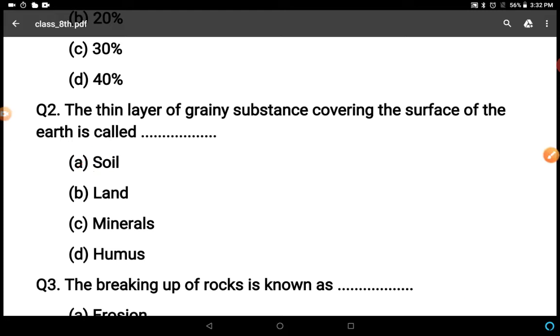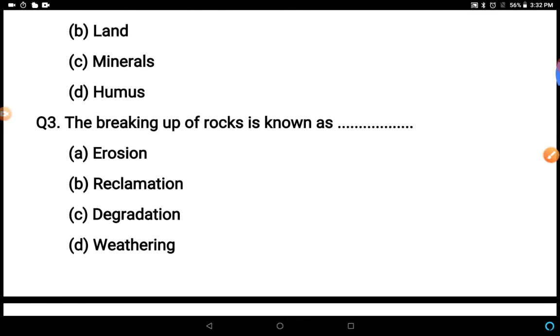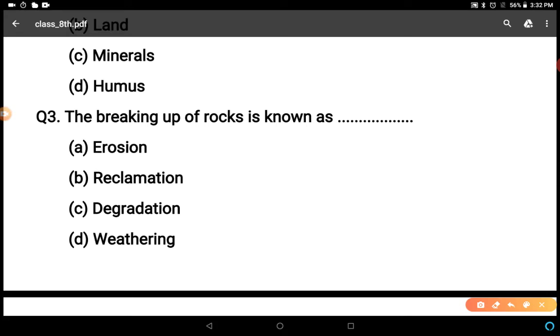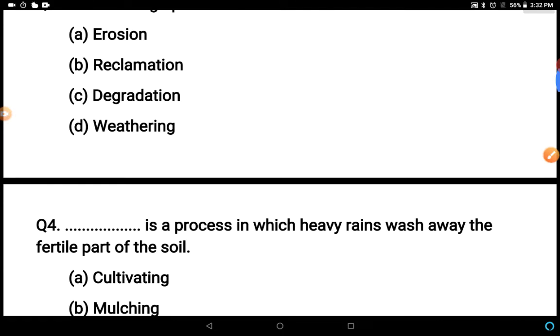Next question, the breaking up of rocks is known as erosion, reclamation, degradation, weathering. It's a very simple question, weathering. D is the correct answer. Come to the next question.